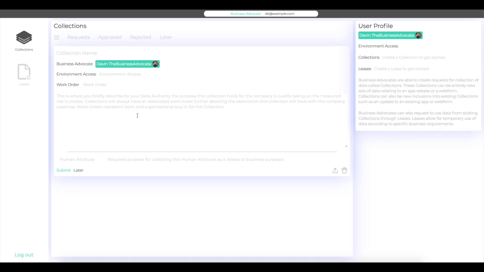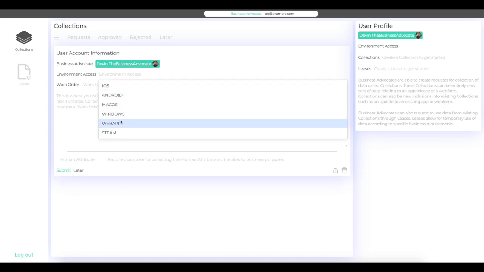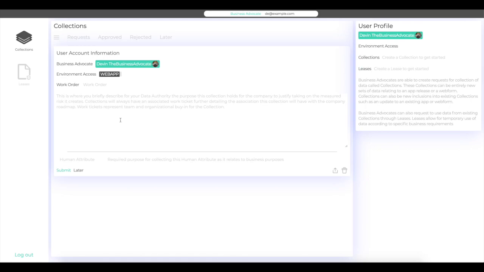First, Devin gives the collection a name that provides appropriate context to the organization about what this collection is all about. Next, he will select where that data will be coming from using the customizable environment access dropdown. The work order field is used to associate the current collection with a third-party ticketing solution. In this example, the organization is using Jira. The description provides a brief overview summary for why the data in the collection request should be gathered and stored.